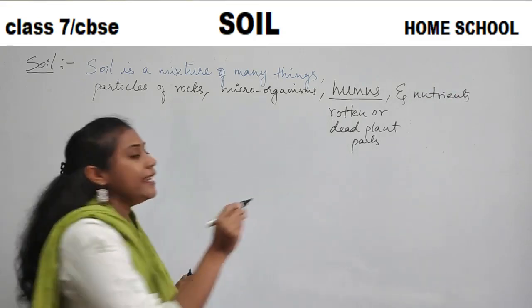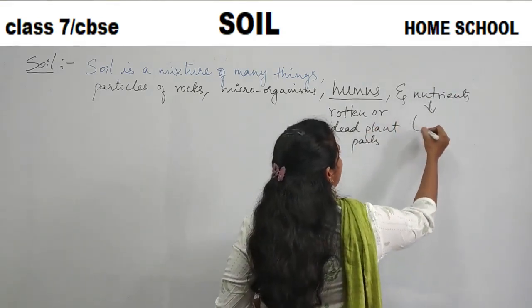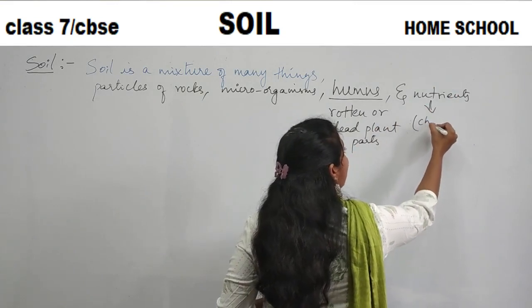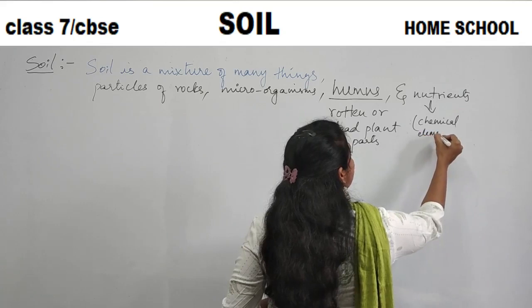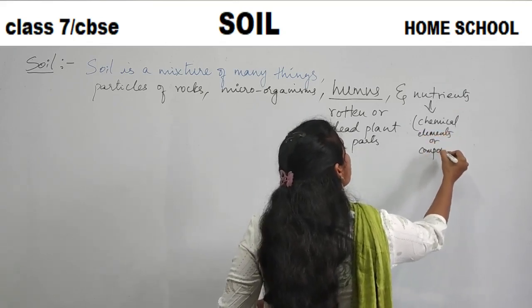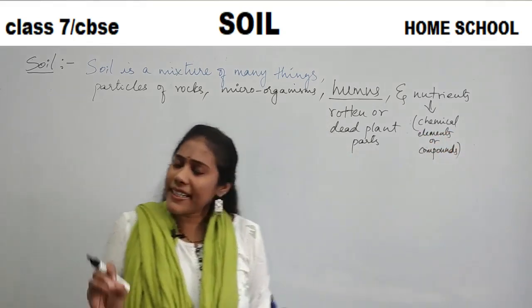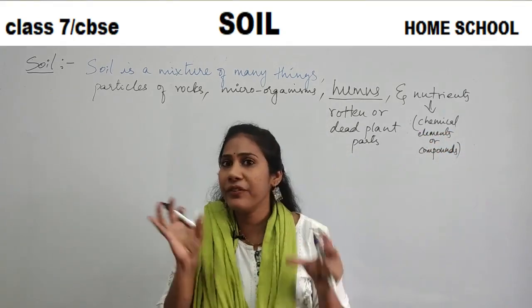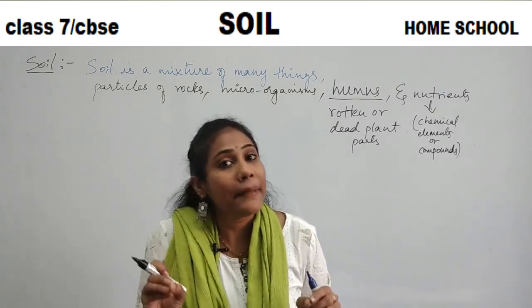Nutrients. Okay, so what do you mean by nutrients? Nutrients are nothing but certain chemical substances, chemical elements or compounds. Okay, so you might have heard in the previous classes, or it is known for everybody, that soil contains certain chemicals.